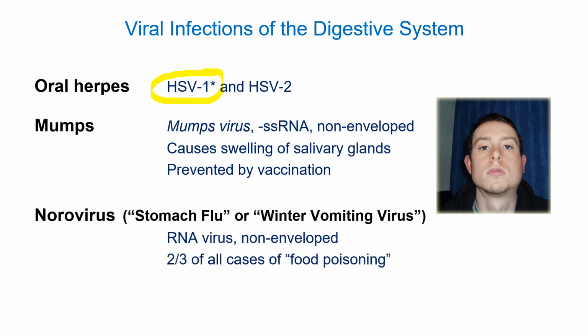There's also norovirus, which I've mentioned a few times in passing. Notice sometimes it's called the stomach flu or the winter vomiting virus. So it's good to know those names because it goes by a bunch of different names. Sometimes people call it Norwalk virus because it was named after Norwalk, I believe, Connecticut. But the people there didn't like it named after their town, so they changed it to norovirus.